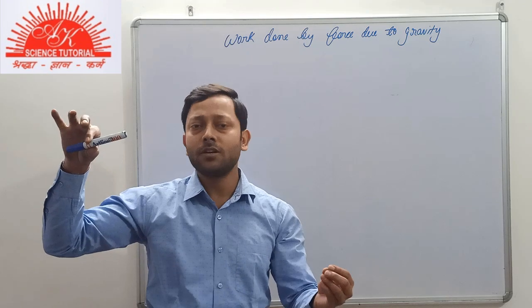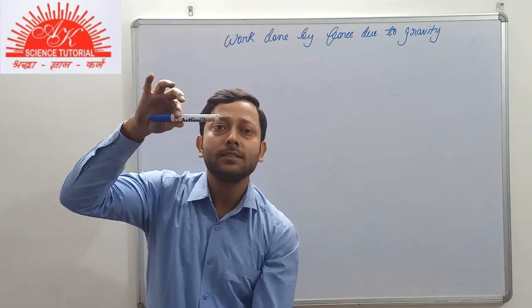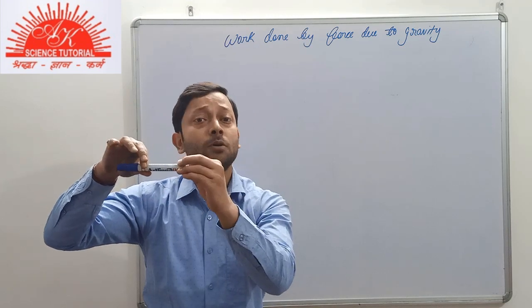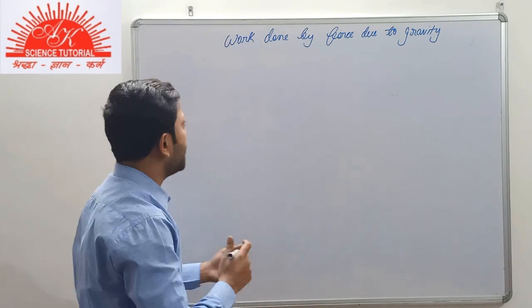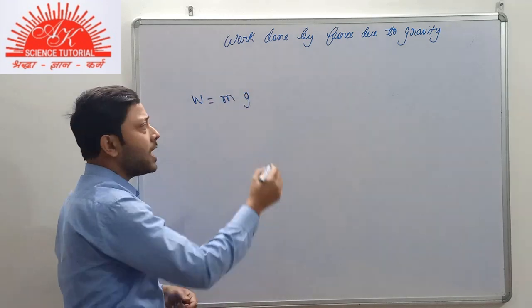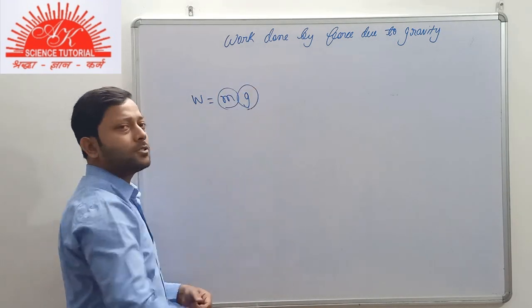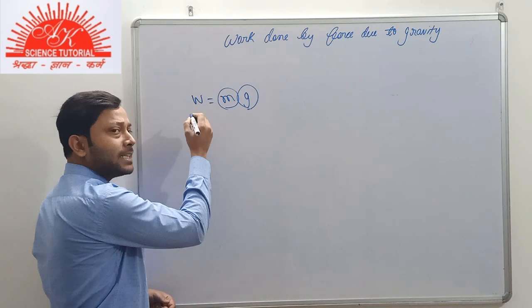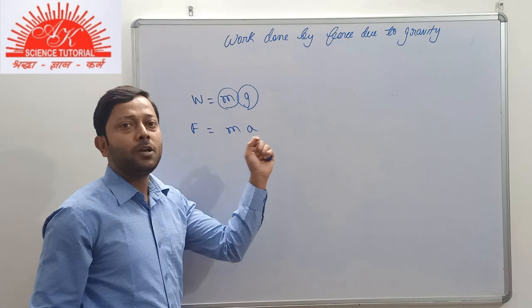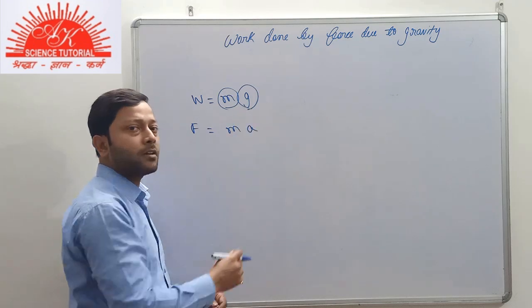In general words, we say that this force due to gravity acting on any body is the weight of the body itself. And you know about weight, what is it? Weight of any body is equal to m into g. Why so? Because weight itself is a force, and you know that force is equal to m into a, that is mass into acceleration.